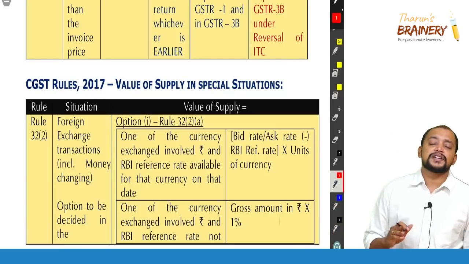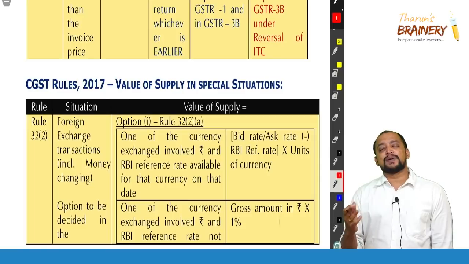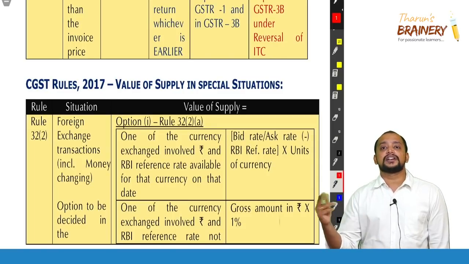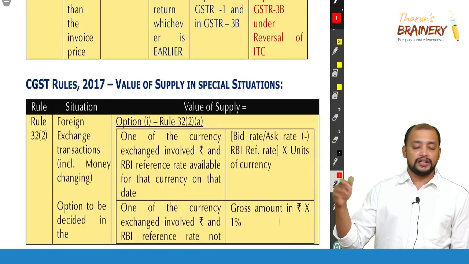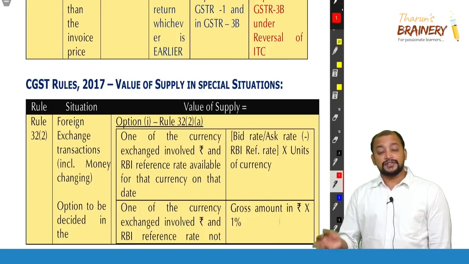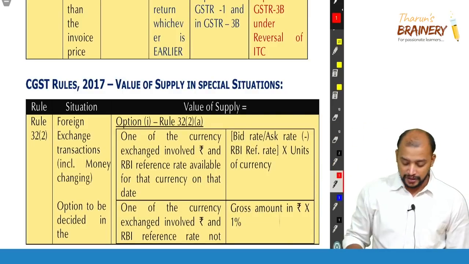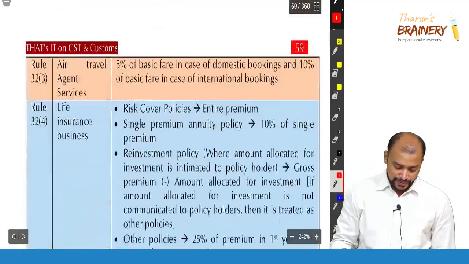When RBI reference rate is available, we need to go by that way only. That is buying rate or selling rate minus RBI reference rate into 1%. When RBI reference rate is available, buying rate or selling rate minus RBI reference rate into units of currency. When RBI reference rate is not available, then only we need to take 1%. Okay. So within that you cannot choose.